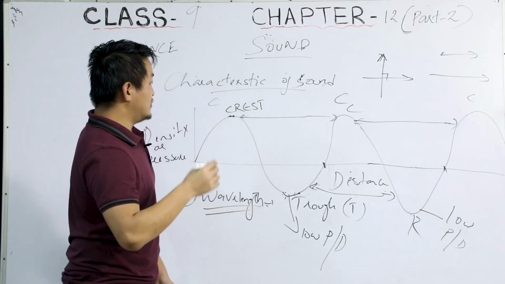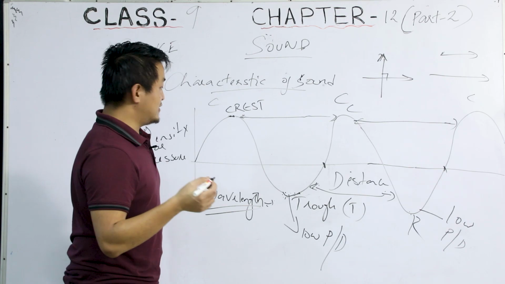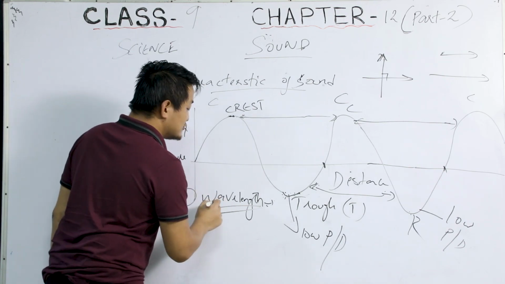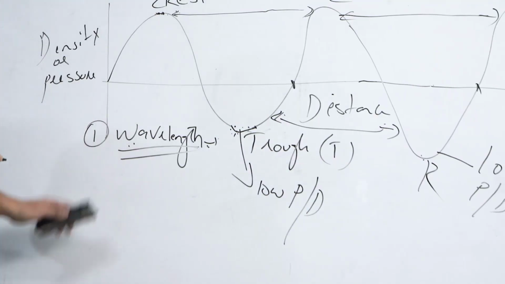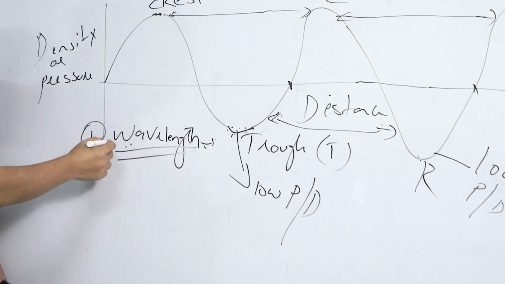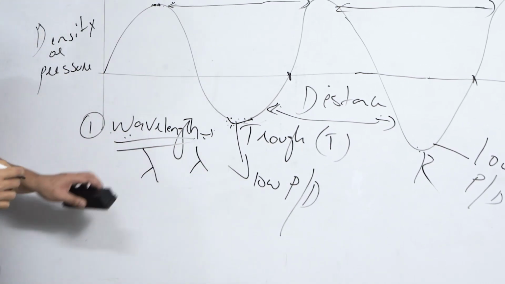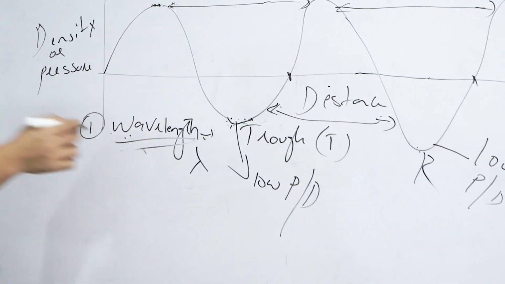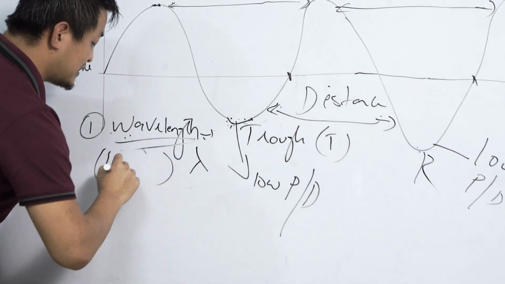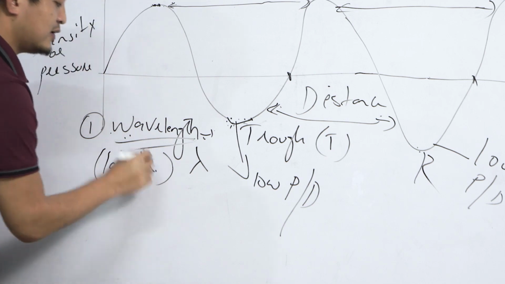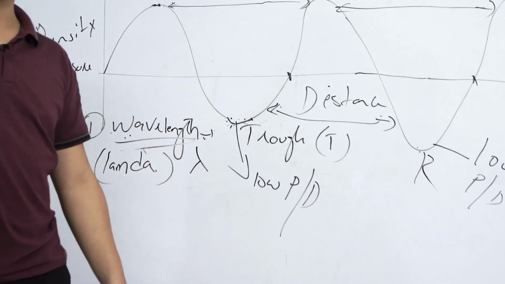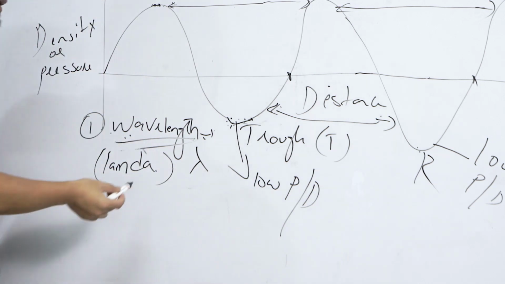Note it down, clear? Now you have to know this one. Wavelength is represented by this sign. What is this sign called? This sign is known as lambda, L-A-M-B-D-A. So wavelength is represented by lambda.